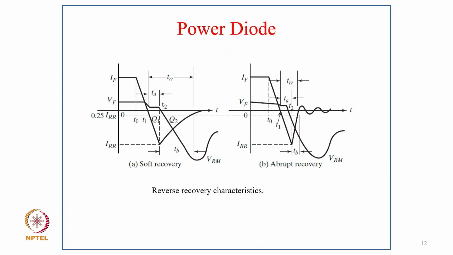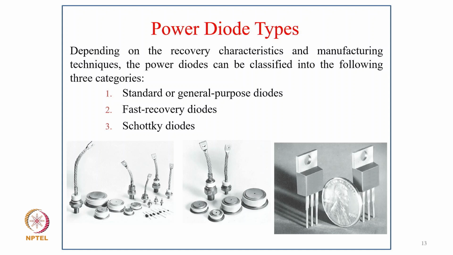And this is typically, of course, the reverse recovery and soft recovery of the diode, and abrupt recovery of this diode, while going to be turned off. And now the power diodes of type: depending upon the recovery characteristic and manufacturing technique, the power diodes can be classified into categories: standard and general purpose diode, fast recovery diode, and Schottky diodes.